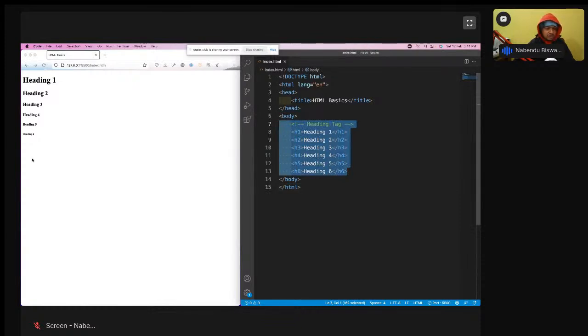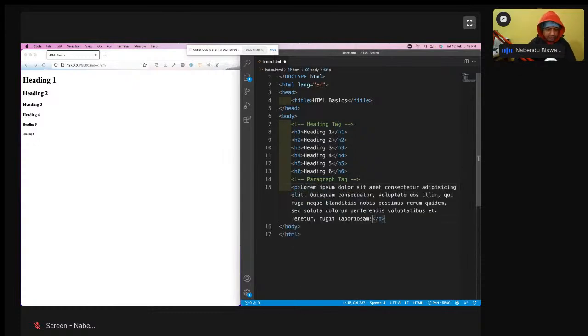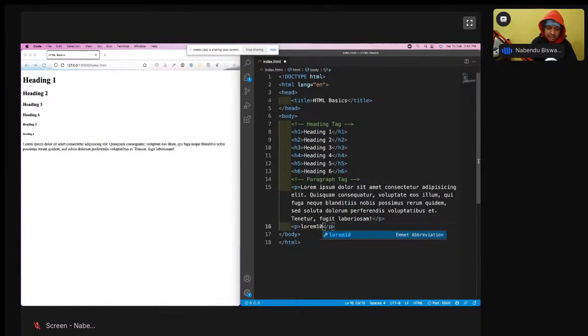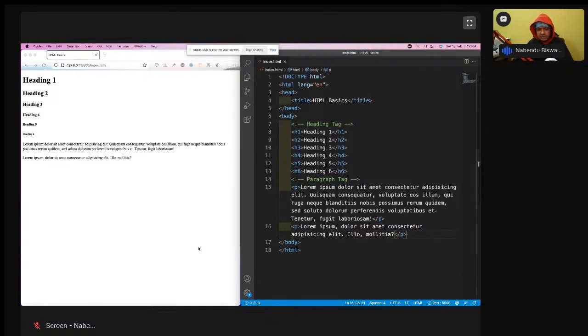And now the next thing which we are going to learn is the paragraph tag. Paragraph tag, we have seen it already. So this P and lorem is a paragraph. Save it. This is a paragraph, and I will give another P and lorem 10 maybe, and this is also a paragraph. But there is one thing which I want to tell you.